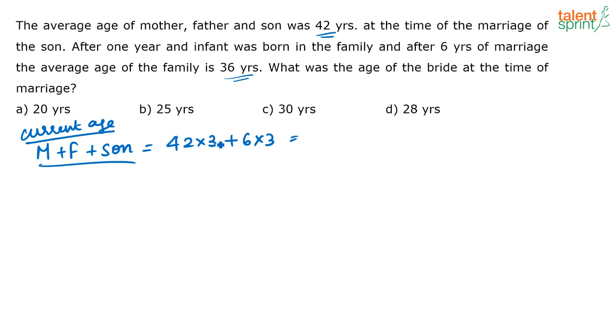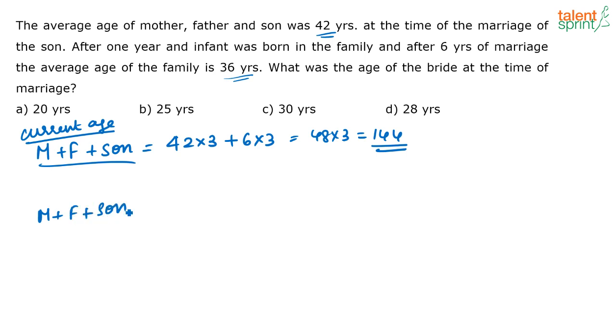Now, how can you solve this? This is nothing but 48 into 3, correct? So, 48 into 3 is 144. I just took 3 outside, so 3 into 42 plus 6, that is 48 into 3, that is 144. Now, what are they saying? The current average of the family is 36 years. So what is the sum of ages of all the family members now?